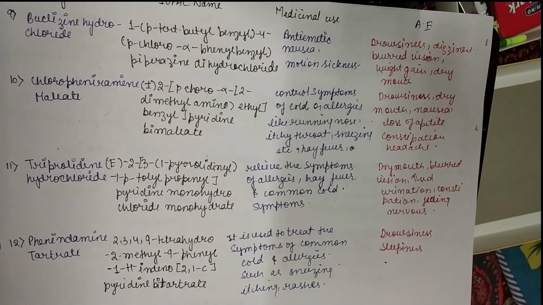Next drug is chlorpheniramine maleate. It is used to control the symptoms of cold, allergy, running nose, itchy throat, sneezing, and sometimes hay fever, which is caused due to pollen grains. Okay. Adverse effects again are drowsiness, dry mouth, nausea, loss of appetite, constipation, and headache. Next is your triflupromazine hydrochloride.